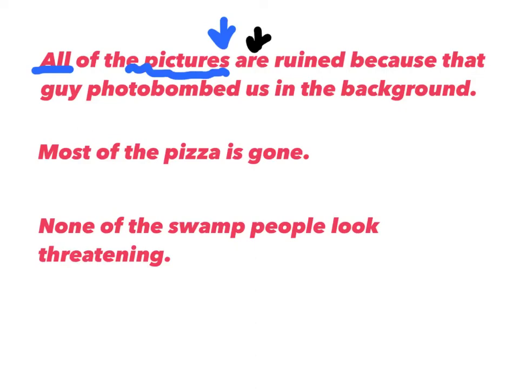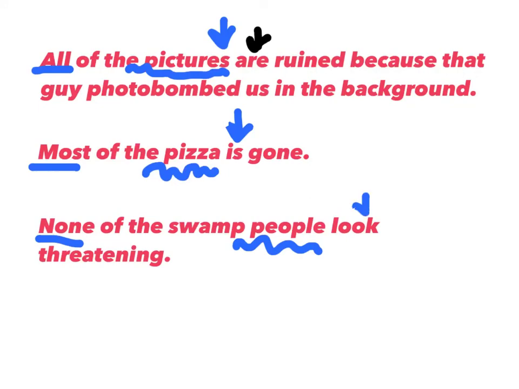Looking at the next one, most of the pizza is gone. So our indefinite pronoun is most, and we look to the object of the prepositional phrase to decide if it's singular or plural. We notice that it's pizza, and I didn't say pizzas, so we know it's singular, and we use a singular verb. And then the last one, none of the swamp people look threatening. So none is our indefinite pronoun. Notice that the object of the prepositional phrase is people, and so we know that it's plural, and we don't add an S to look. So if you have an indefinite pronoun that's in the singular or plural category, you have to look to the object of the prepositional phrase.